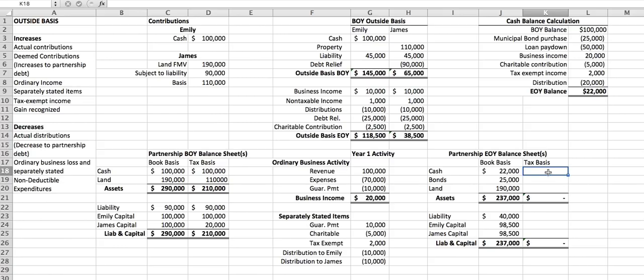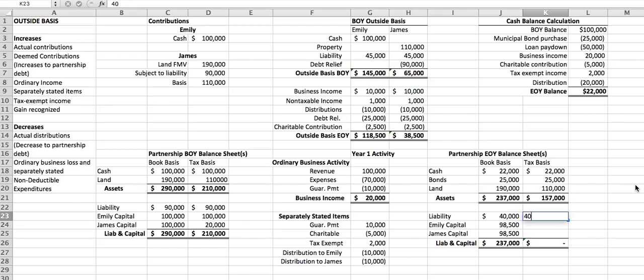Now, what about the tax balance sheet? Well, the basis in the cash was the same as its fair market value. We're still going to have $22,000 of cash at the end of the year. Bonds, we purchased them, so our basis is just what we paid for them. Partnership purchased them at $25,000. That's how they show up on the books. Land, again, has a carryover basis of that $110,000. Nothing has changed there. So we have total assets of $157,000 for tax purposes.